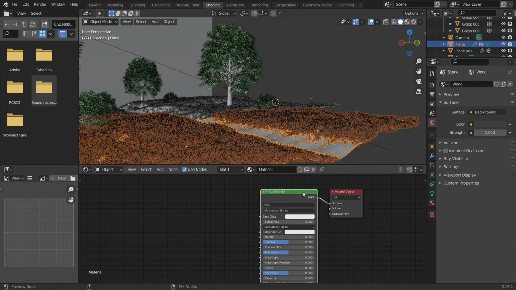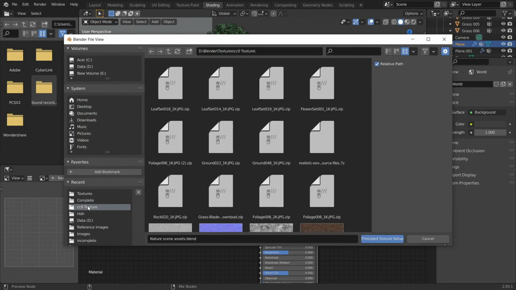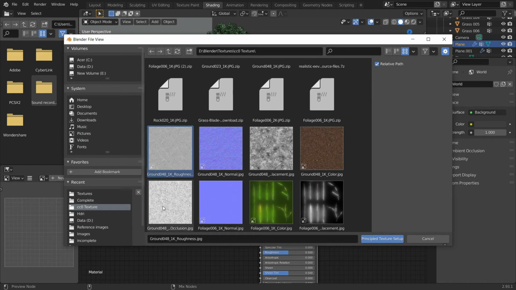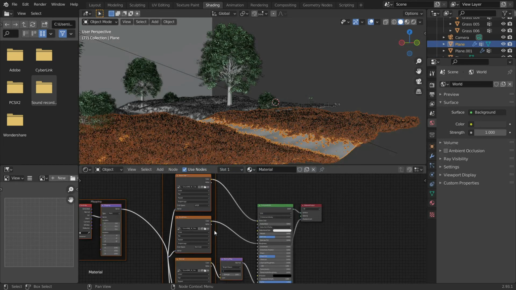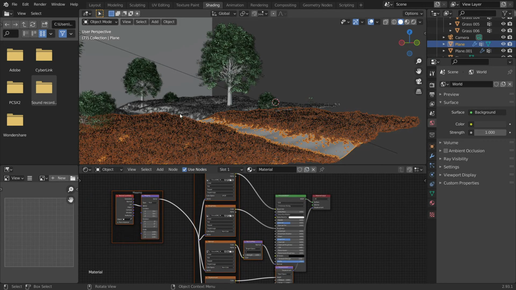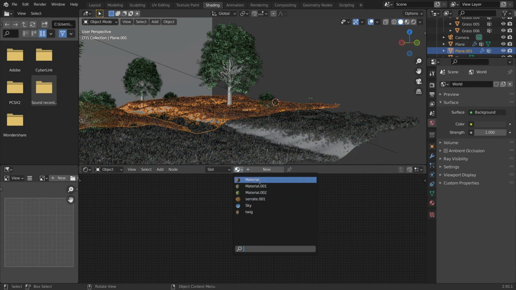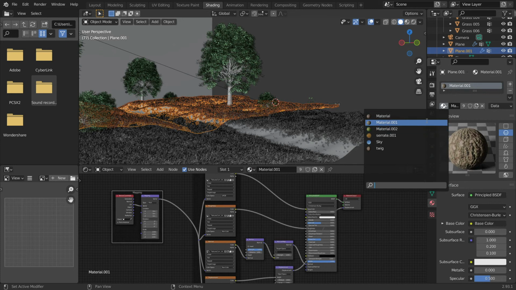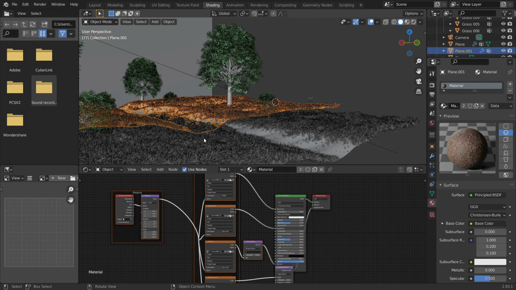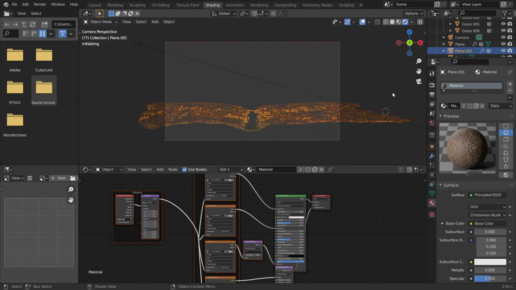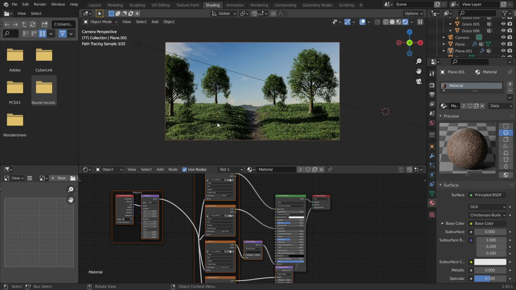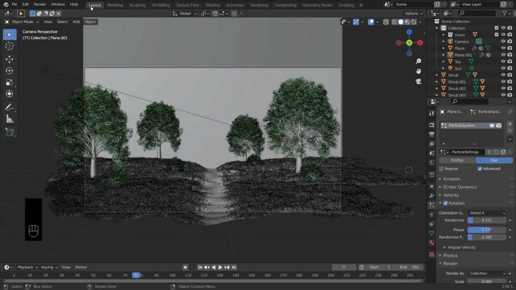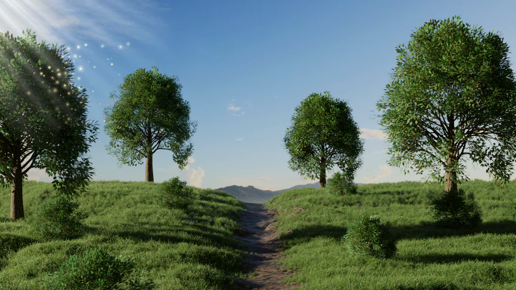I will press Ctrl plus Shift plus T and select the texture, which I have posted the link to in the description, so check and download it. I will assign the same texture to the second plane also. Now if you go into the render view, you will find that it's a very good scene. It's looking very cool without any compositing also. So this is our last render.